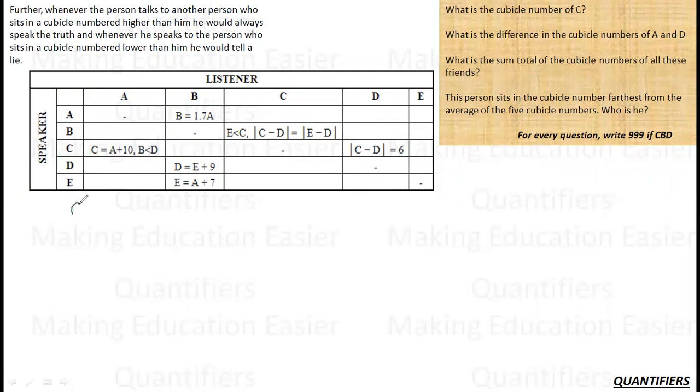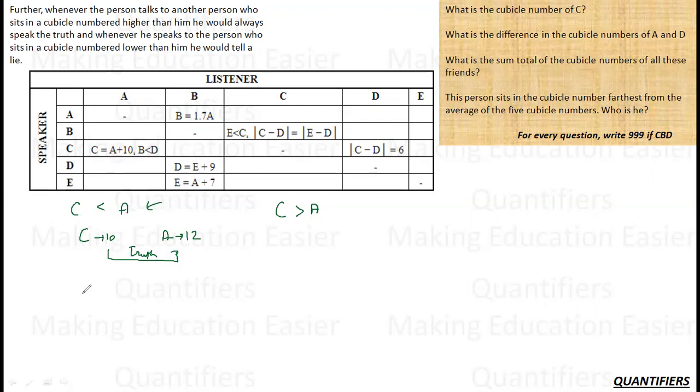First, C has said something to A. Now there can be two possibilities: C's cubicle number is less than A's, or C's cubicle number is greater than A's. These are the only two possibilities. Let us take case 1, that his cubicle number was less than A's. Now, if C's cubicle number is less than A's, let's say C's cubicle number is 10 and A's cubicle number is 12, hypothetically. Then what is the condition? The condition is that C will say truth only. C will only say a true statement to A.